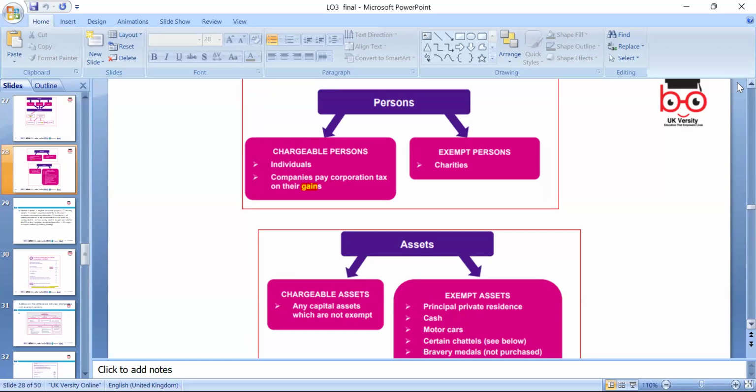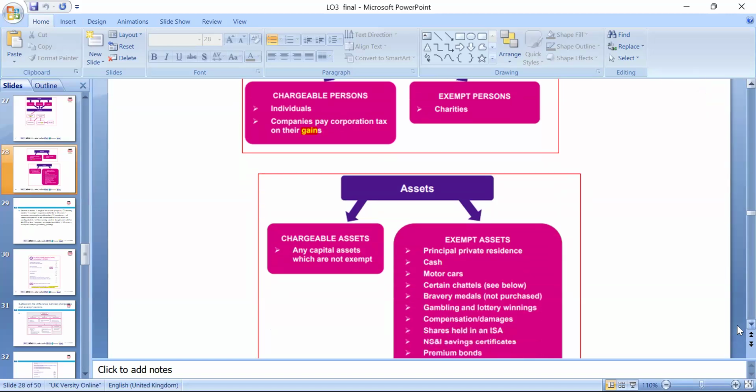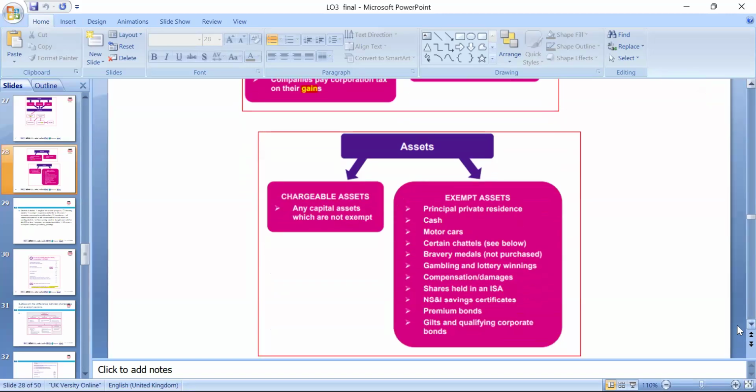So please, we need to think about this. Okay, guys. Individuals and companies pay corporation tax; exempt persons include charities. A chargeable asset is any asset which is not exempt. Exempt assets can be principal private residence, cash, and motor cars, which are not under that type of gain. Certain chattels, see below, like a horse, bravery medals, gambling, lotteries, and national savings and investments are also exempt.